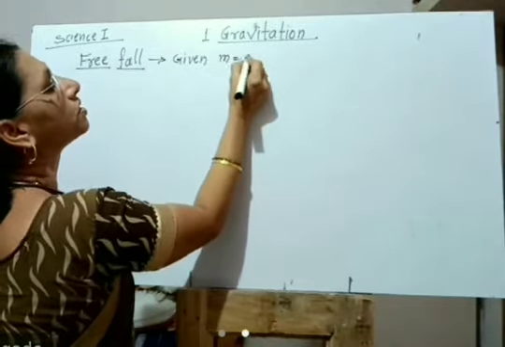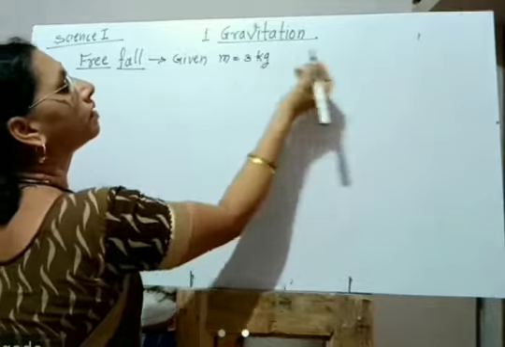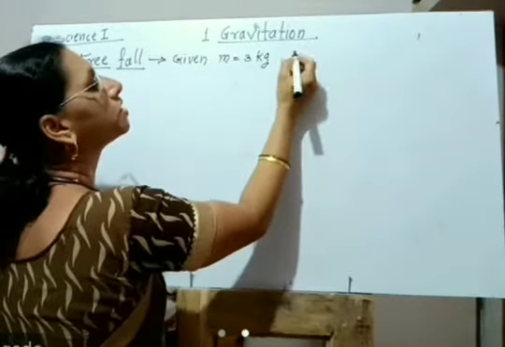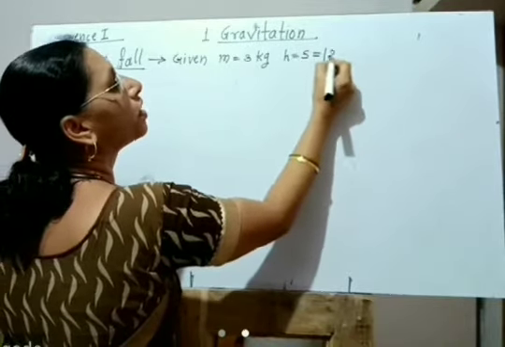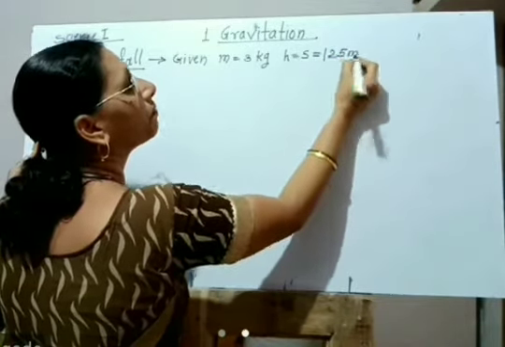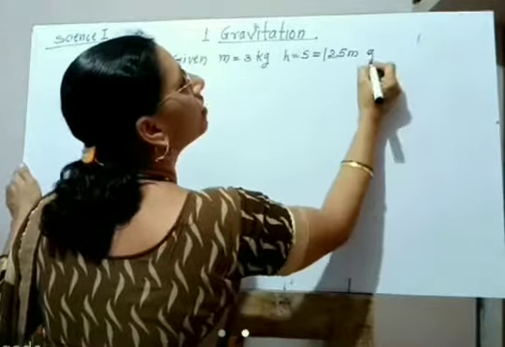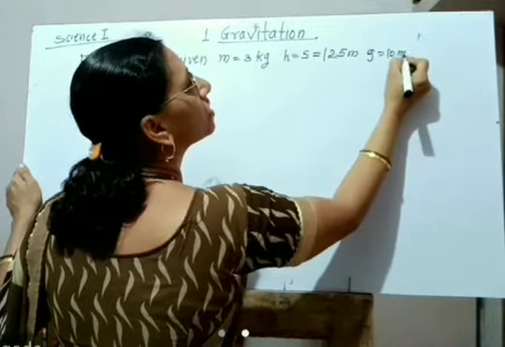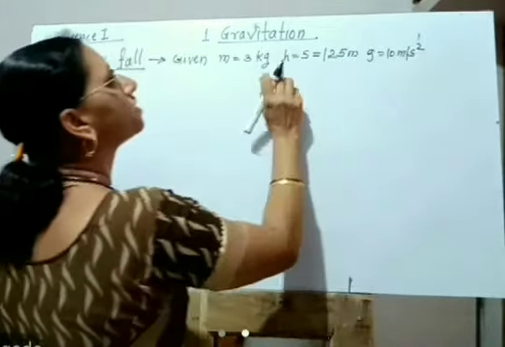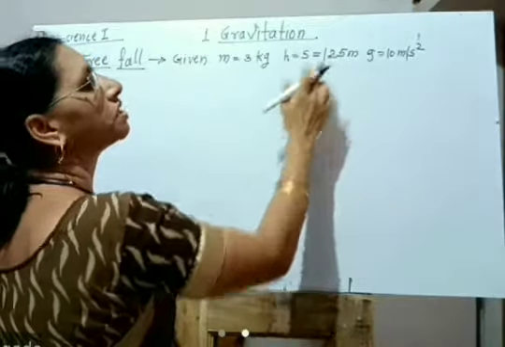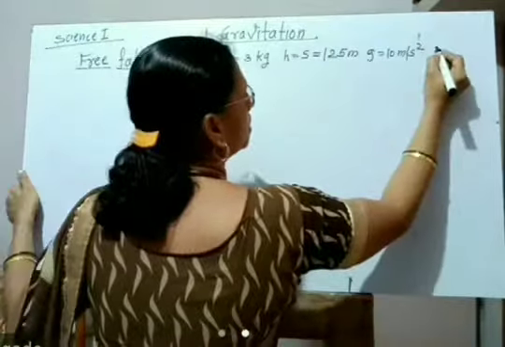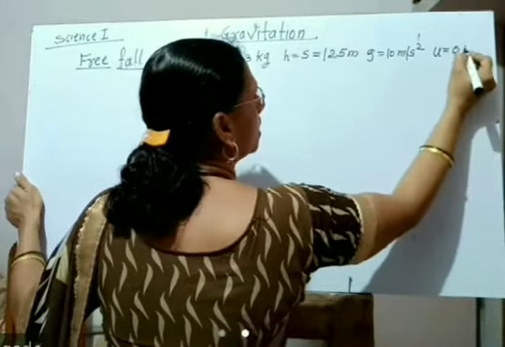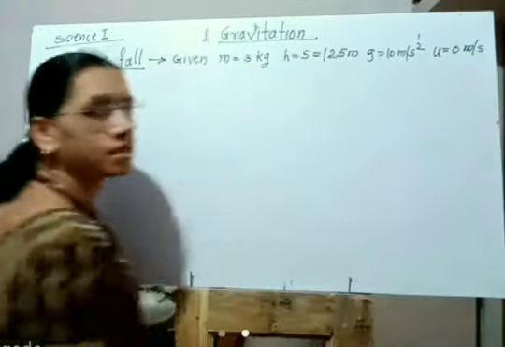Given things: mass m is equal to 3 kg. The height from which it is released, this is nothing but the displacement of the ball, is 125 meter. g is given as 10 meter per second square. The iron ball is released from this height, that is, initially it is at rest, therefore its initial velocity is taken as 0 meter per second.